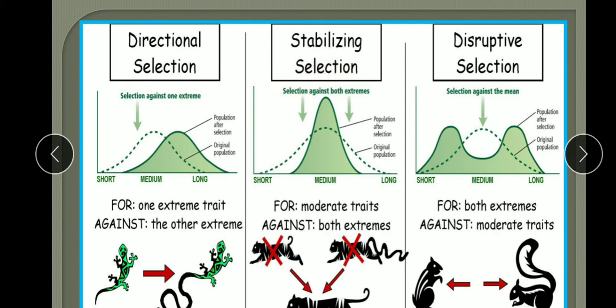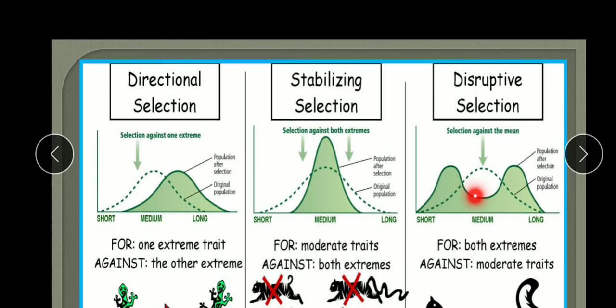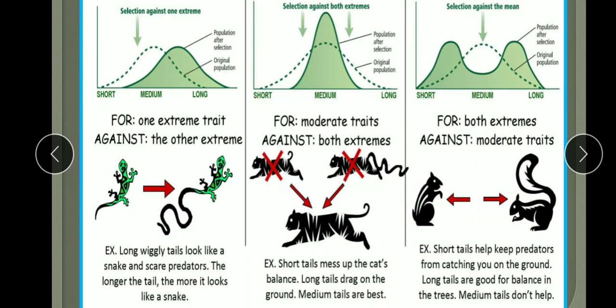Then we will come to the disruptive. Disruptive is a way of natural selection where more individuals acquire peripheral character. Here you can see peripheral character, no mean value is there, at both the ends of the distribution curve. So it is for both extremes against moderate traits. Understood, children?